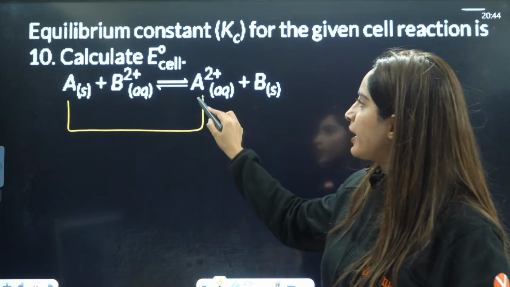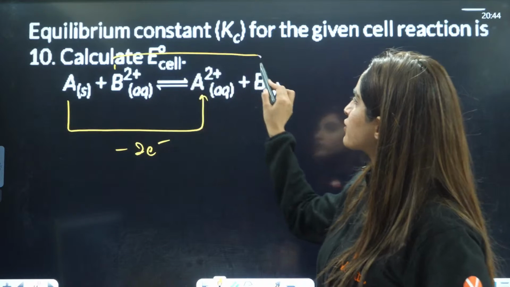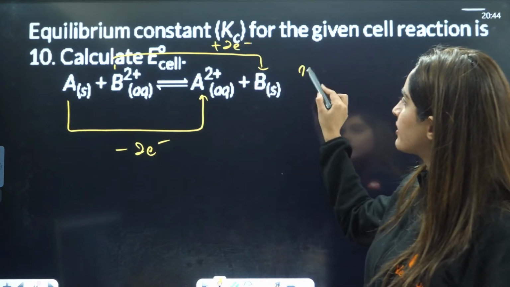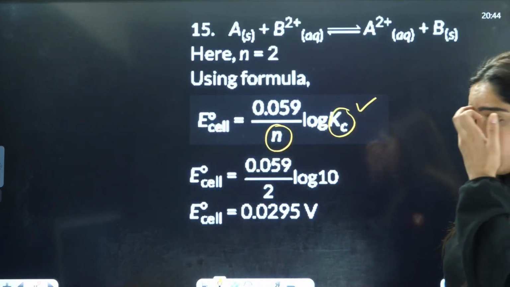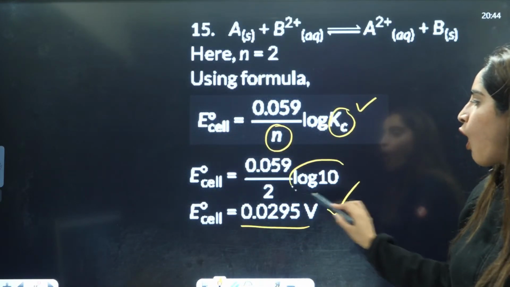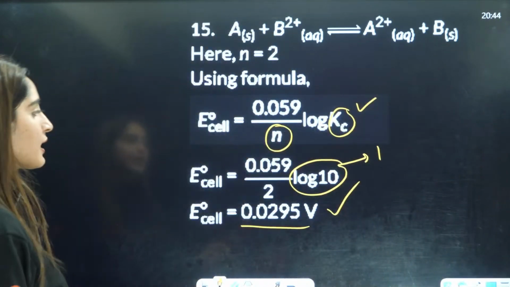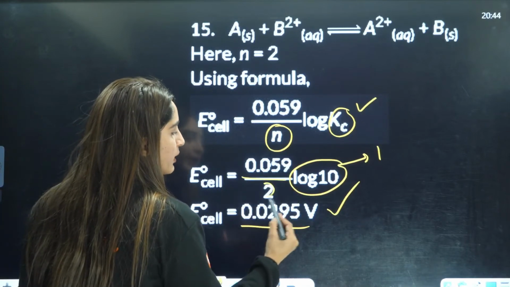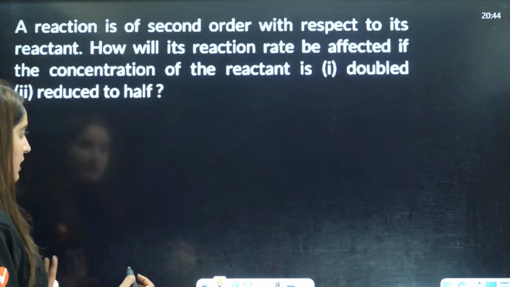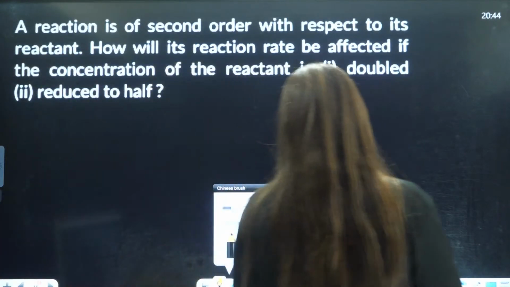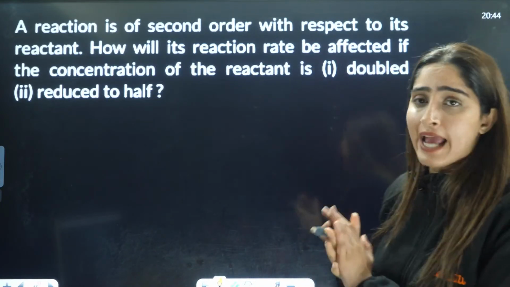This is converting to A2 positive, so 2 electrons are lost. Here 2 electrons are gained. So n factor is equals to 2. Just put the value here and get your answer. Log 10 is equals to 1, log base 10 of 10 is 1. So 0.059 divided by 2, that will become 0.0295.